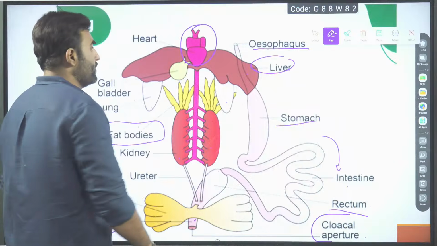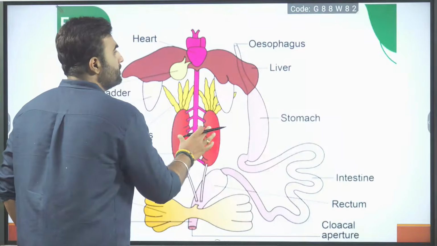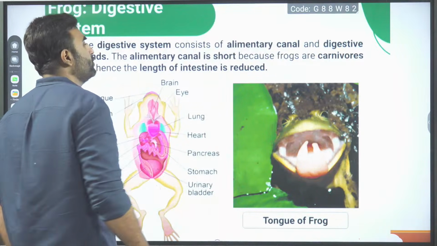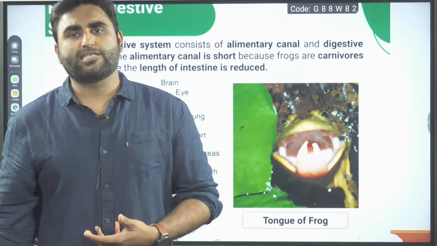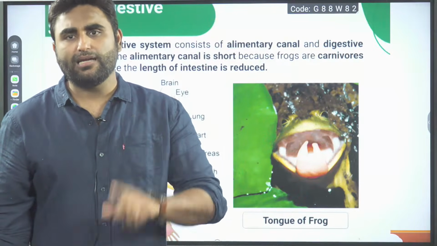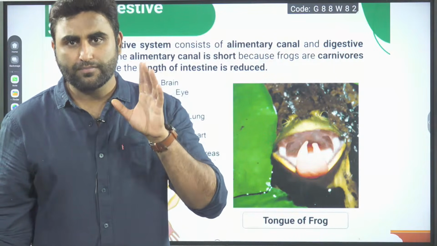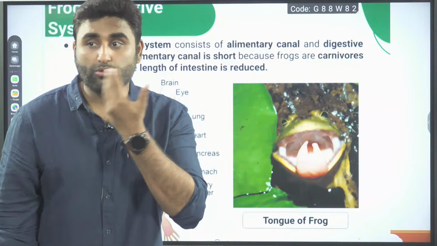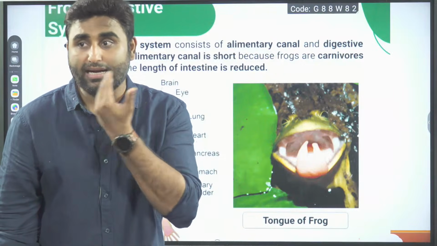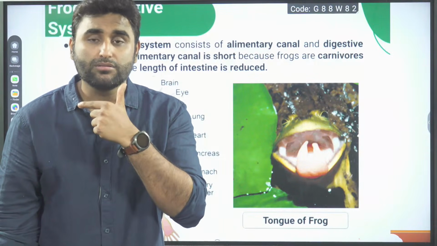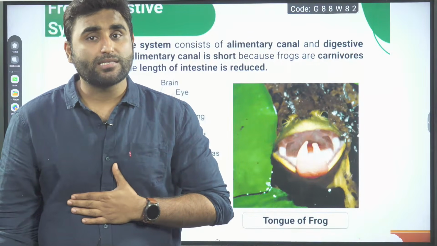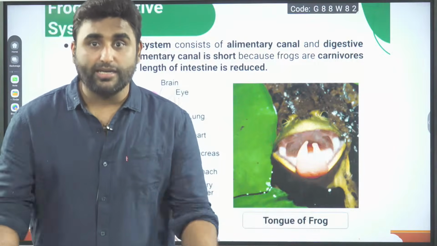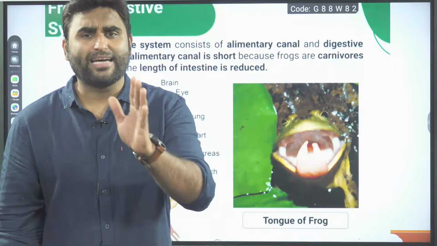Come on. So once the diagram is done, let us talk about the digestive system. What is the digestive system made of? The digestive system is made up of two things, like our digestive system also. First, the alimentary canal, from mouth to anus. Second, the digestive glands. Which digestive glands do we have? In the mouth, we have salivary glands, in the cheeks, opening in the mouth. Then we have the stomach gastric glands, liver bile juice, pancreatic juice, enzymatic secretion. The intestine also secretes intestinal juice. These are the juices which help in digestion.